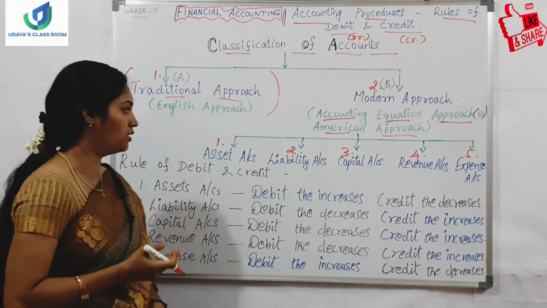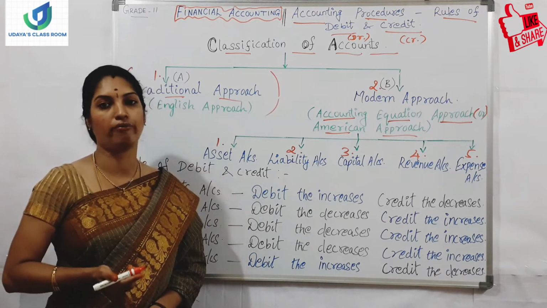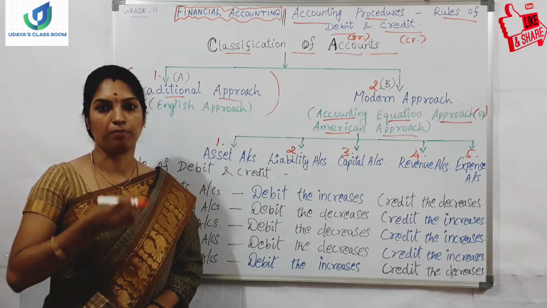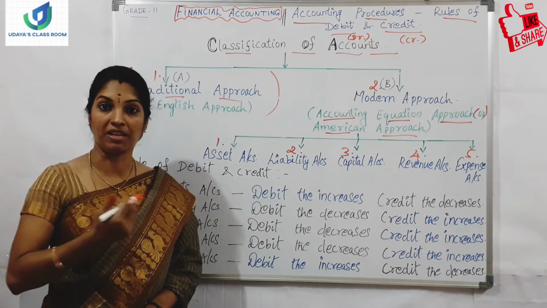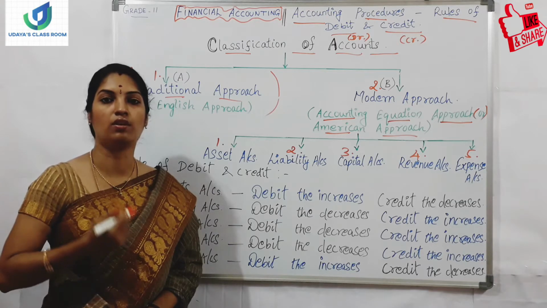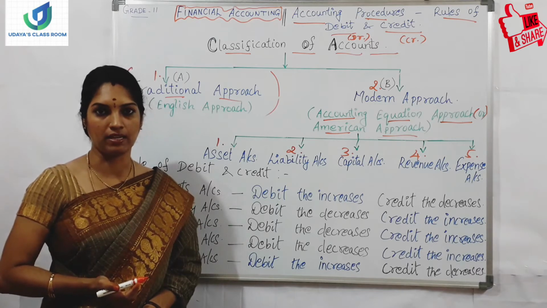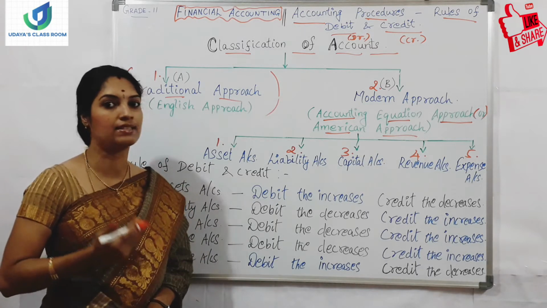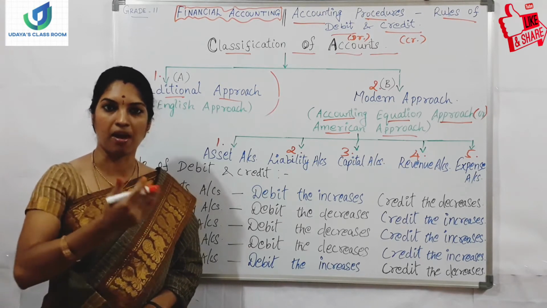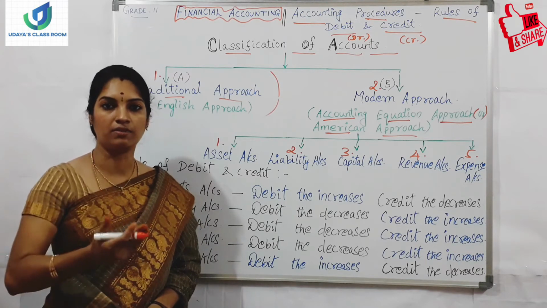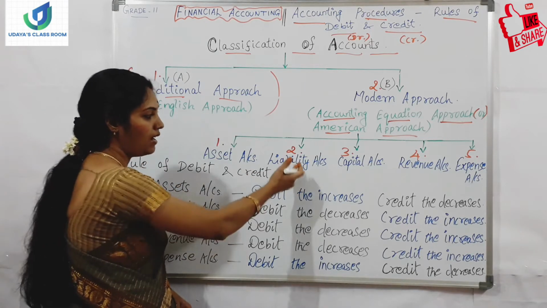Apart from these things, if the company has got any loan from the bank, it is a liability of the company. It's the responsibility of the company to repay it. And any other amount from lenders, if the company has got any amount, so lenders are liability. Then creditors: if the company has purchased raw materials from a supplier on credit, as I told you in the previous class about credit purchases, the suppliers will be termed as our creditors until we repay the amount. So creditors all will be coming under liabilities account.